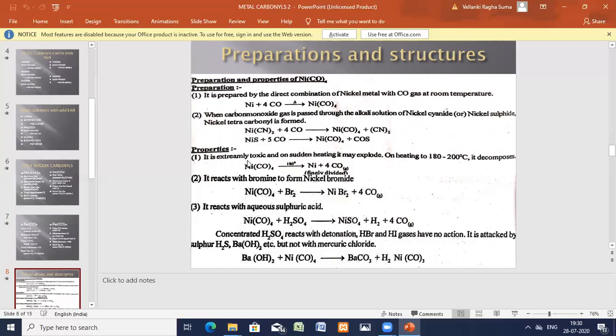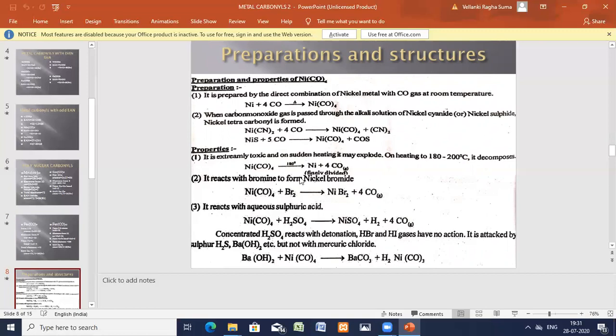Now let us see the properties. In almost all the reactions, carbon monoxide gas is released. First reaction, you just heat it. It is an explosive reaction. Once you heat the nickel tetracarbonyl at 180 to 200 degrees, nickel metal is liberated with carbon monoxide gas. Finely divided particles of nickel are formed, and at the same time carbon monoxide gas is formed.